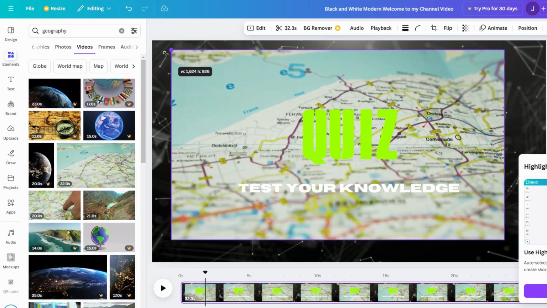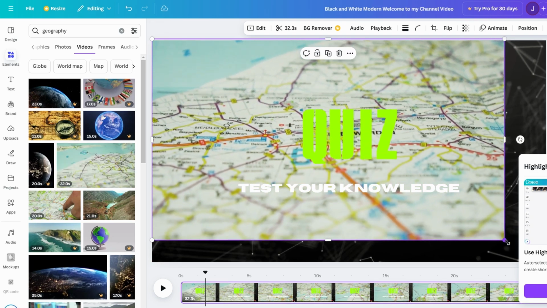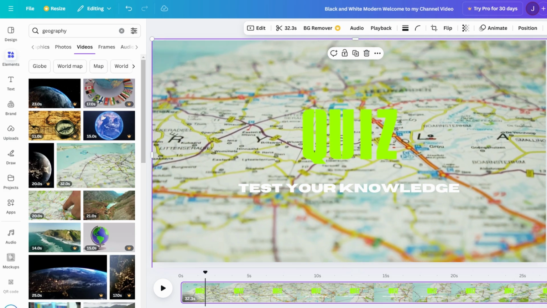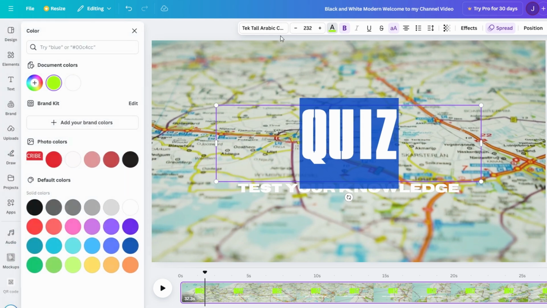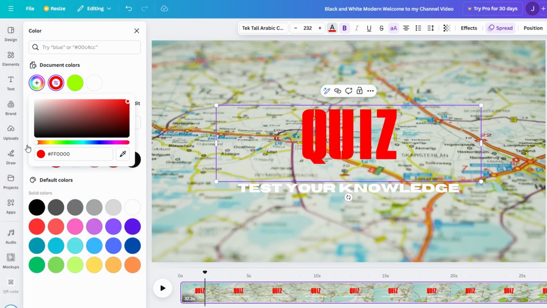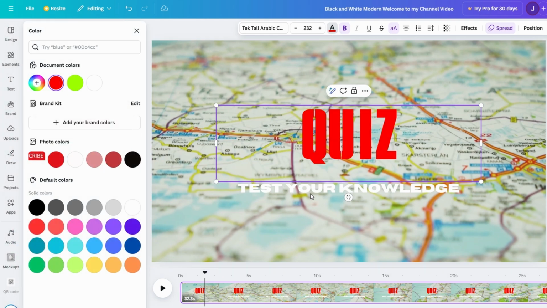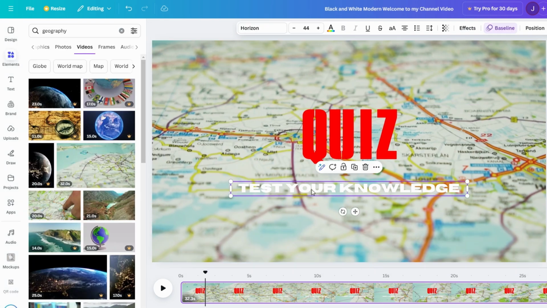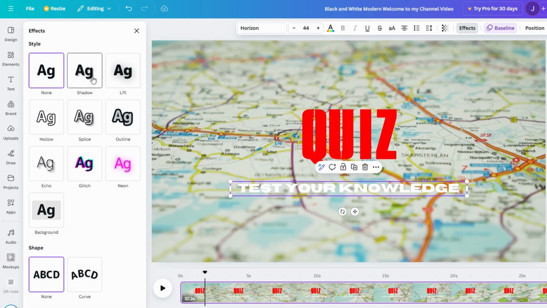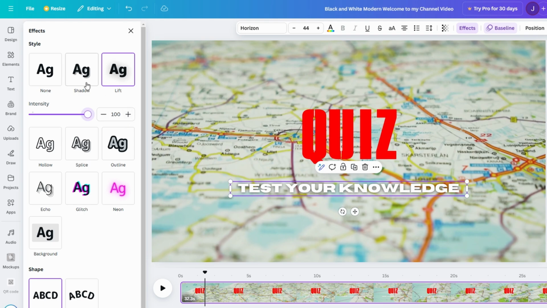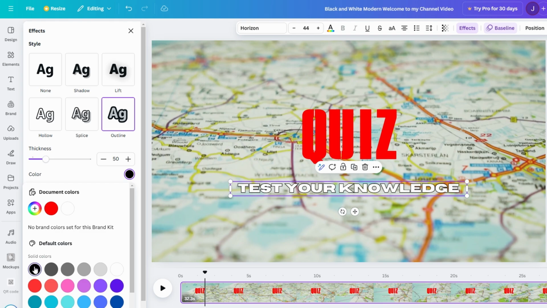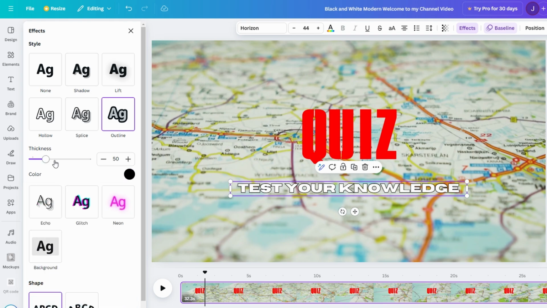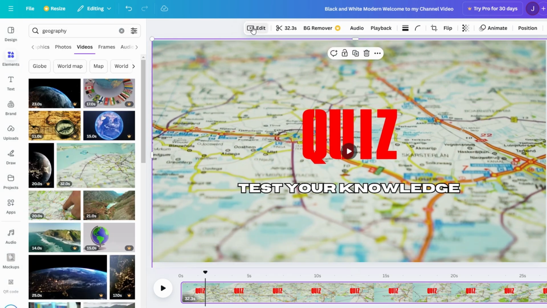A quiz without a captivating background is like a movie without a plot. It just doesn't have the same impact. Let's add some flair to your quiz. Go to the Elements tab in Canva and search for terms like backgrounds or stylish backgrounds to find a design that matches the theme of your quiz. Whether it's an abstract design, a nature-inspired backdrop, or something sleek and modern, choose an image that complements your quiz's tone. Once you find one that feels right, resize it to cover the entire canvas, ensuring it's the perfect fit.